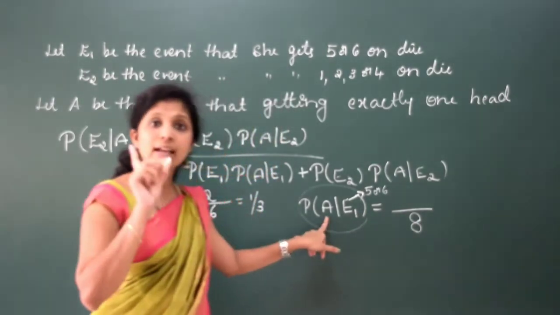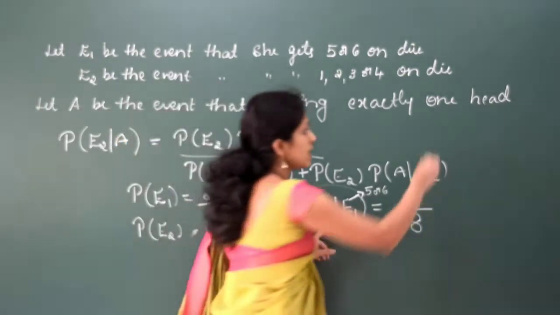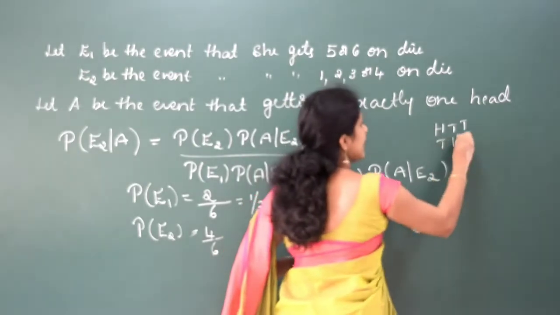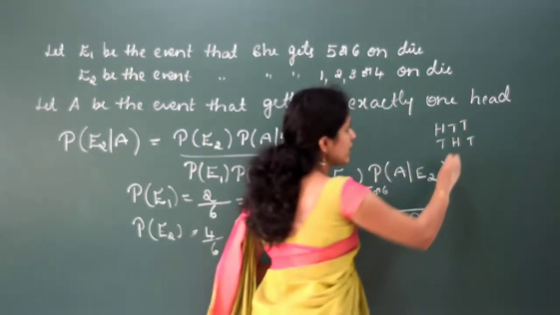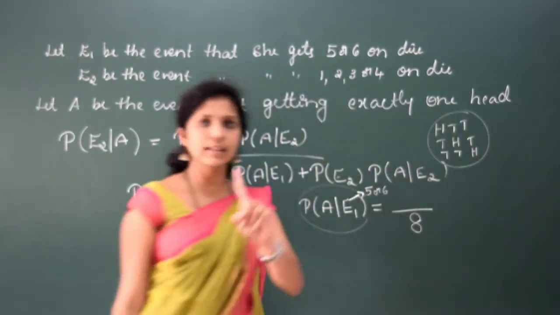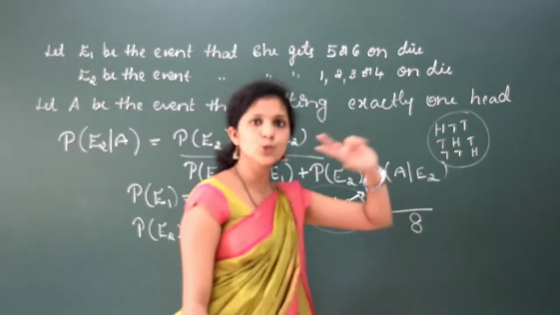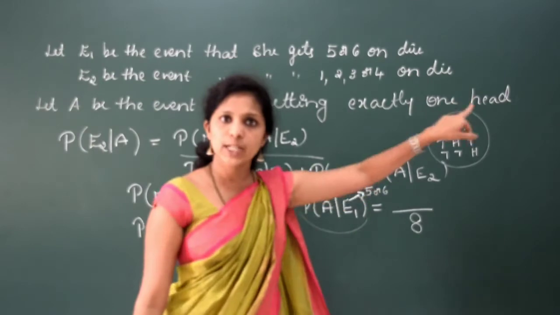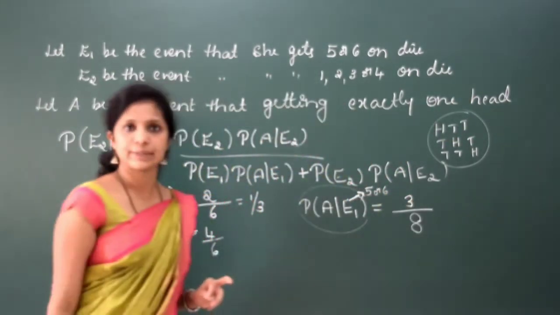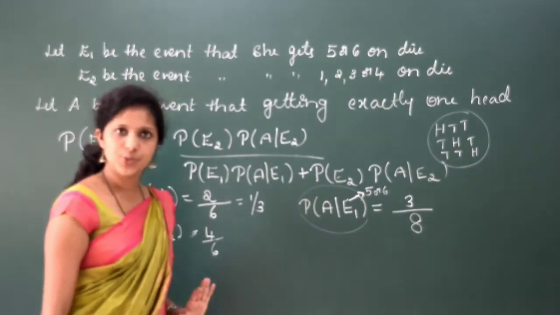In that, exactly 1 hit. How many are possible? Head, tail, tail is possible, or tail, head, tail, or tail, tail, head. Only 3 possibilities will be there. Exactly 1 hit, the remaining 2 should be tails, right? So that means 3 possibilities. This is equal to 3 by 8. I hope you understood this.